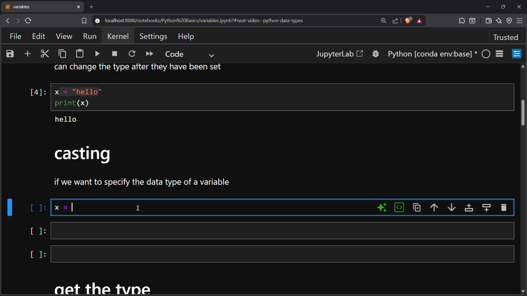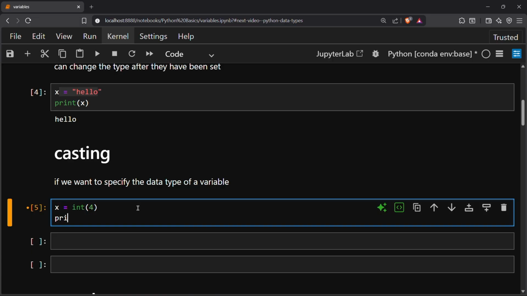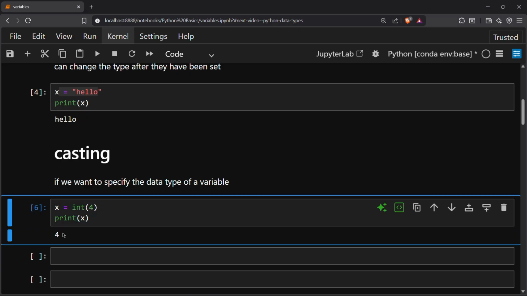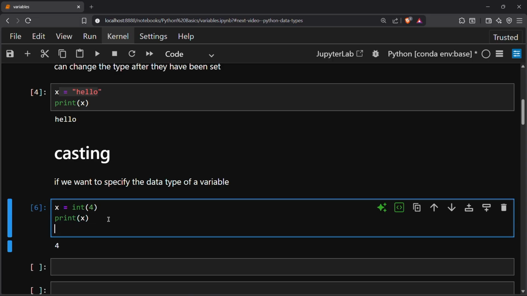In casting we do it like int of 4, and as I print this, 4 is printed as an integer. What we did here is called typecasting.